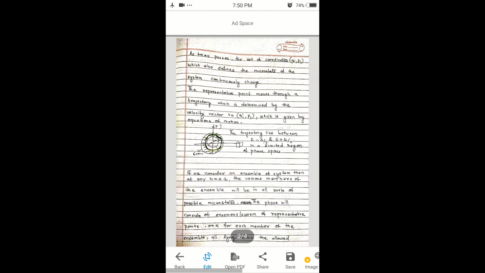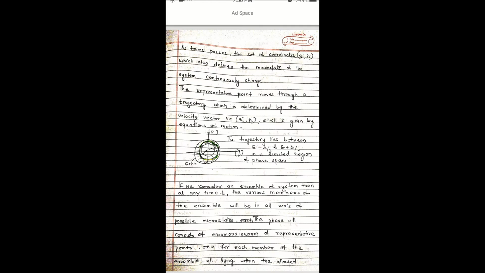If you look into this figure, you will see that the highlighted portion is the trajectory, but this trajectory doesn't lie infinitely. It lies in a limited region of space, and that limited region is given by E minus delta by 2 and E plus delta by 2.